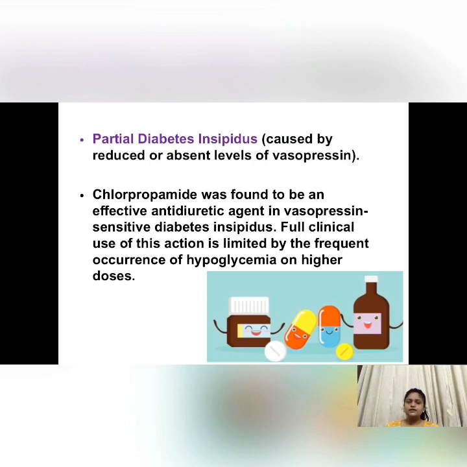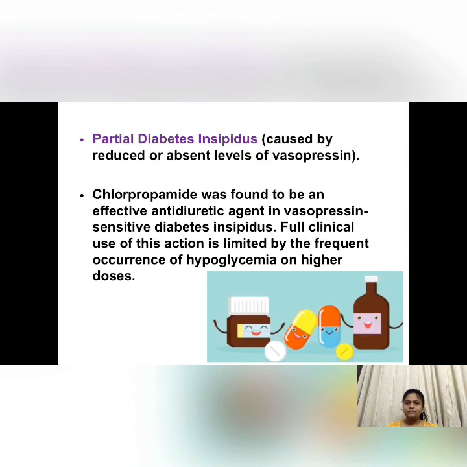In diabetes insipidus there are two types, that is partial and nephrogenic. Chlorpropamide can be used in the partial one because in nephrogenic the vasopressin receptors are mutated. So this drug would be of no use in that case.